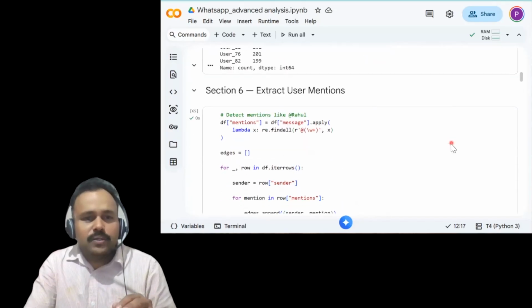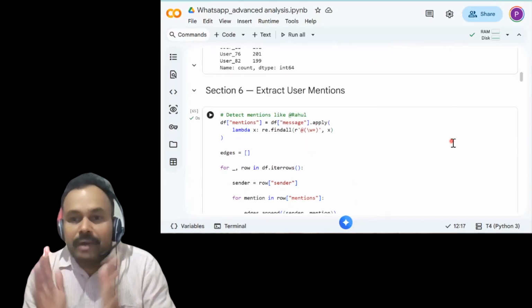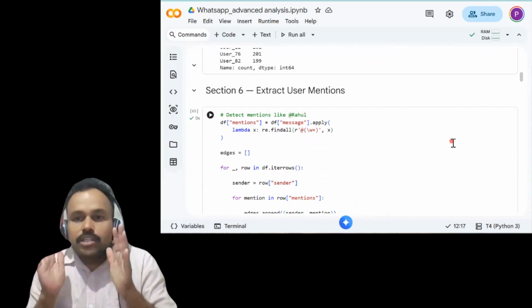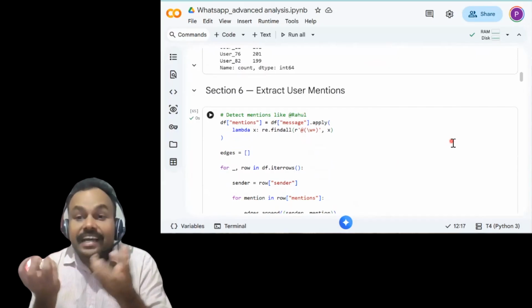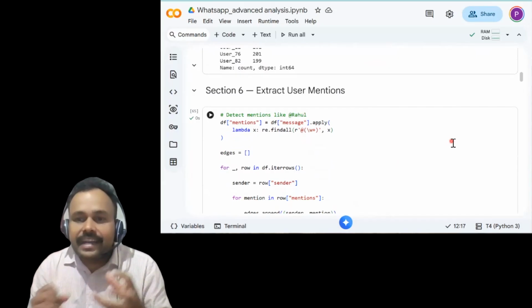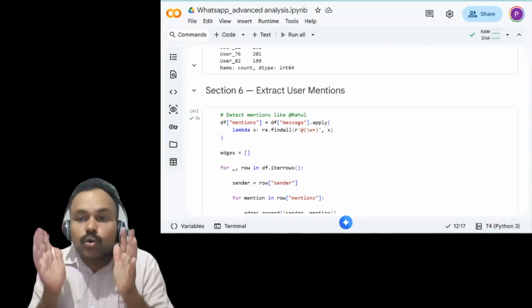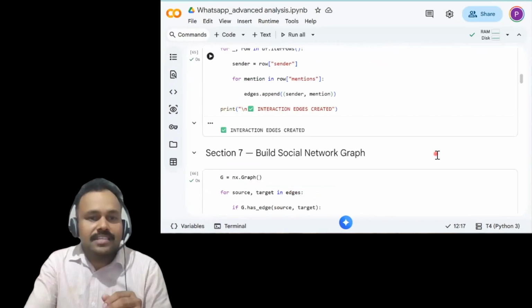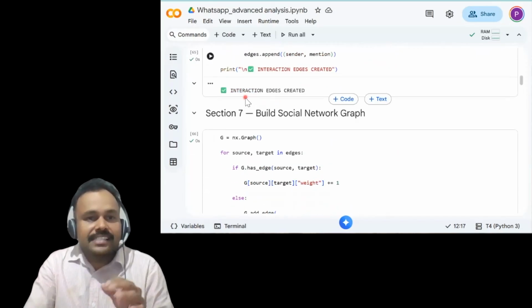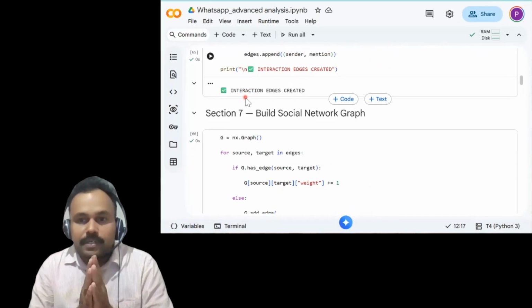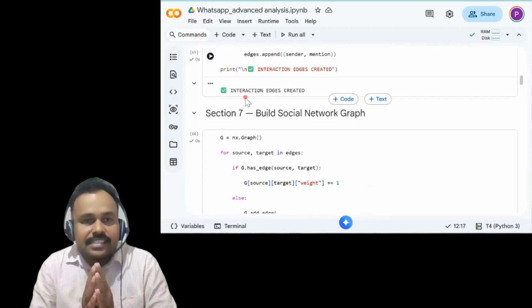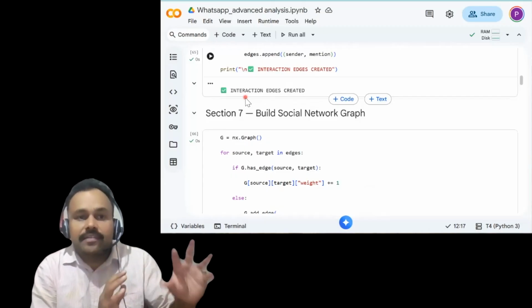After that we are going to extract user mentions. What exactly a user mention is, basically it's an @ that creates an interaction connection between the users. So basically who is interacting with whom in the group. We can see from the output that interaction edges are created. What exactly are interaction edges? Connecting who is interacting with whom.